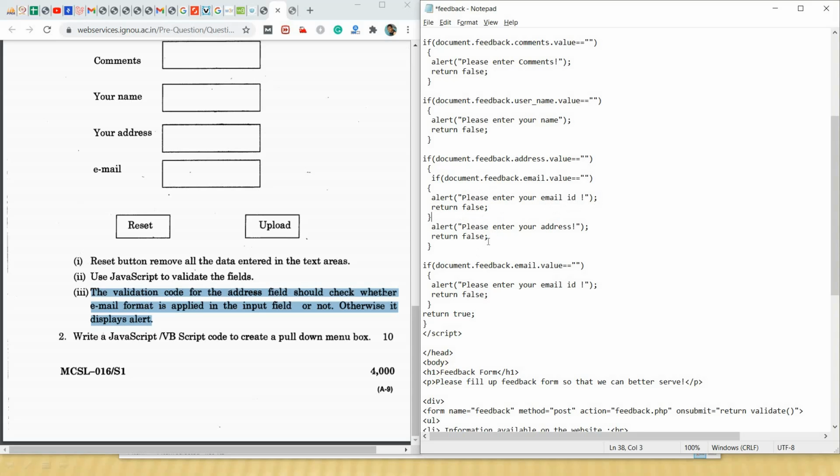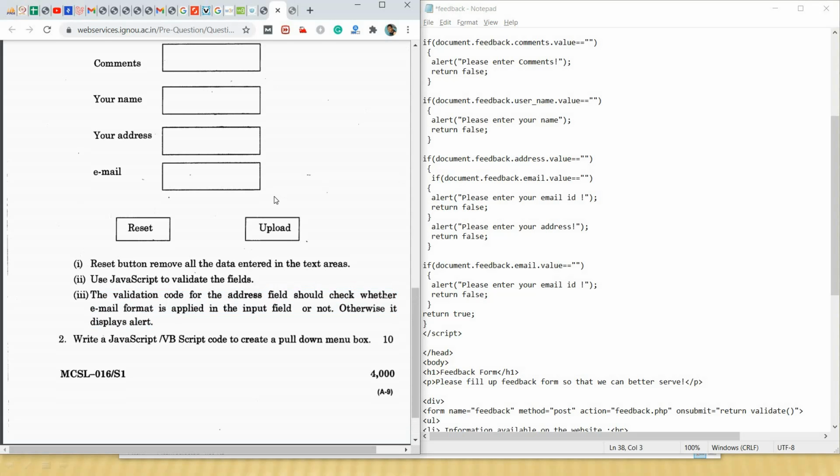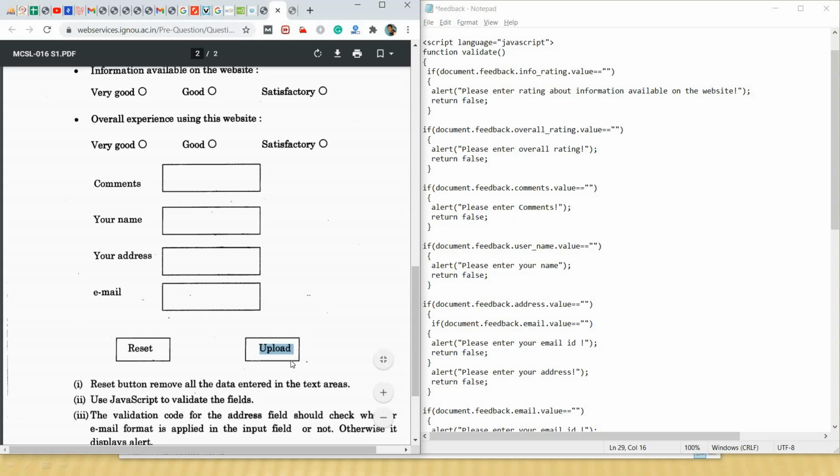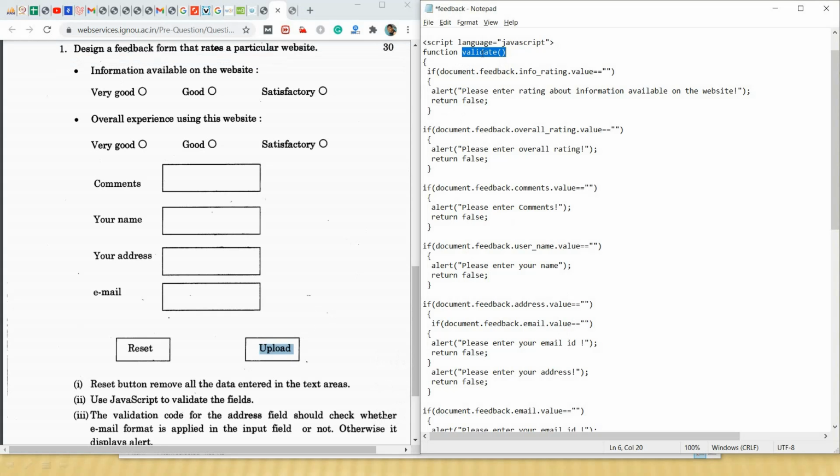Look how this validation works, I will demonstrate now. Whenever the user clicks this upload button, the validate function of JavaScript will be called.